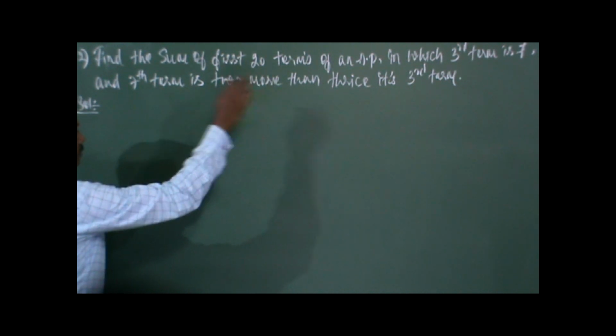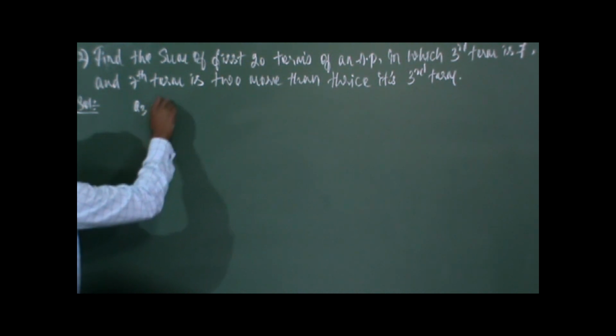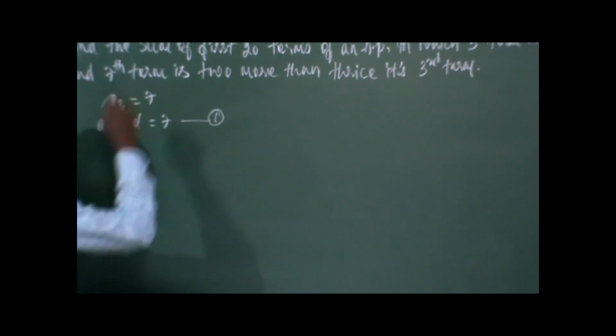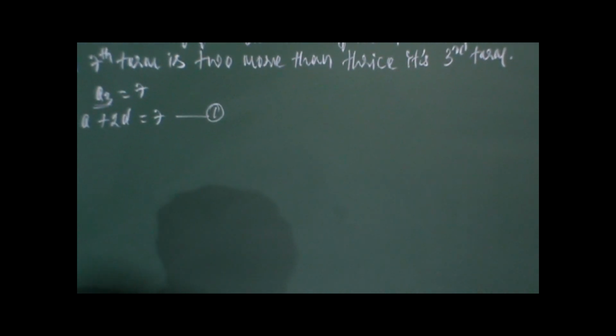Which third term is 7, so we will write down this. A3 is equal to 7. So A3 can be defined as A plus 2D is equal to 7. Just take it as equation 1. So nothing can be done here. So we will take the second condition.